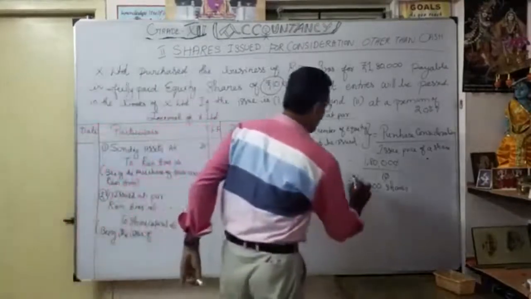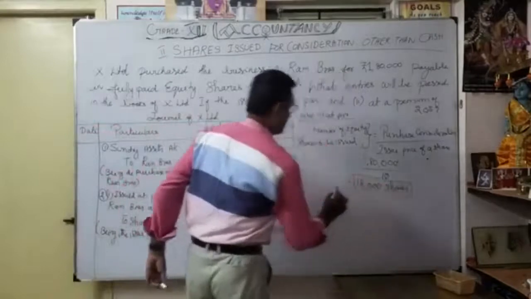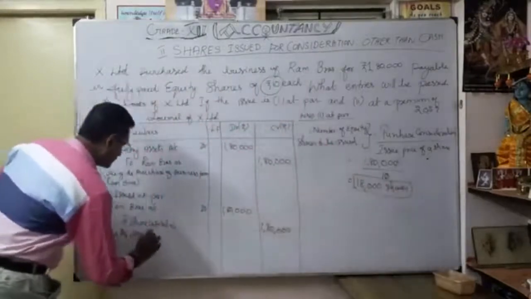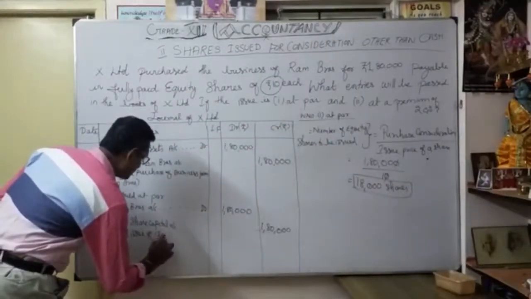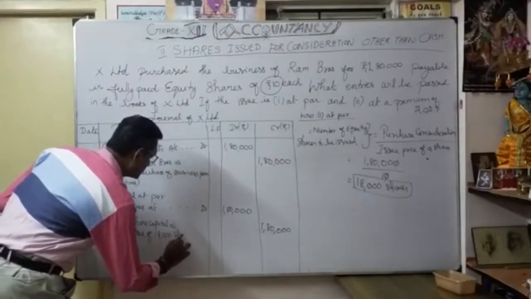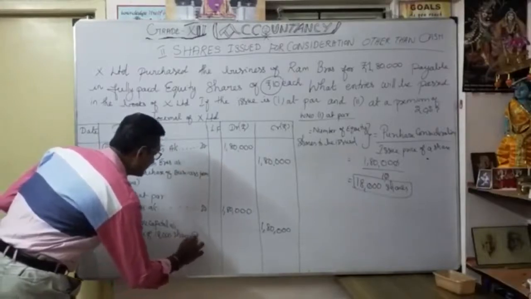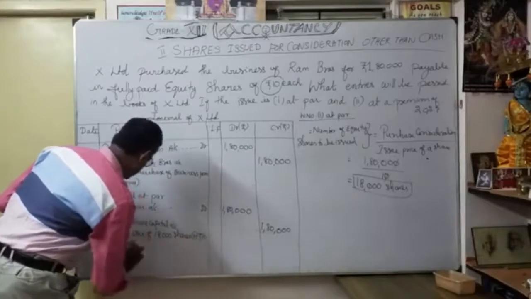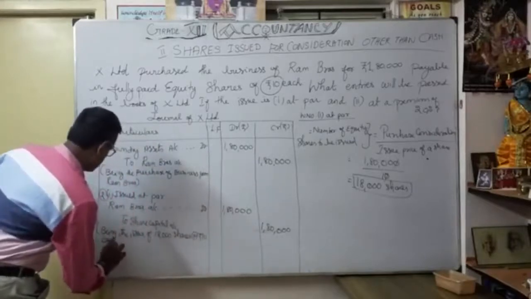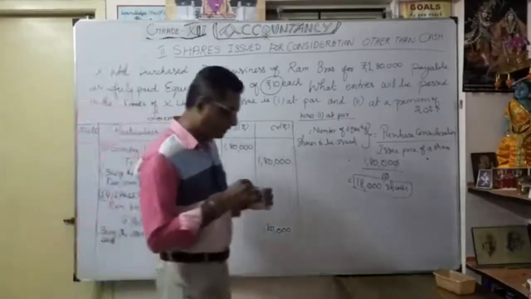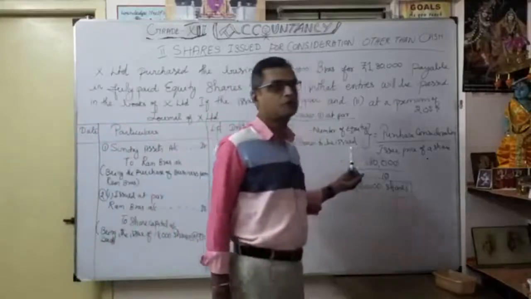Just now we got it. 18,000 shares. So being the issue of 18,000 shares at the rate of 10 each. Correct.